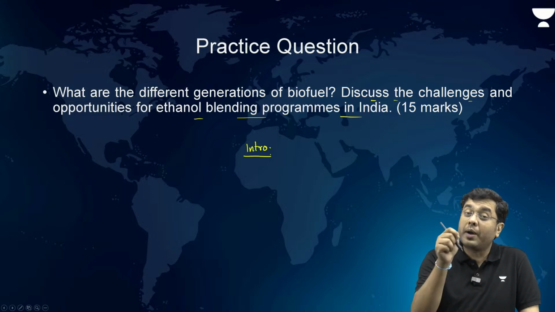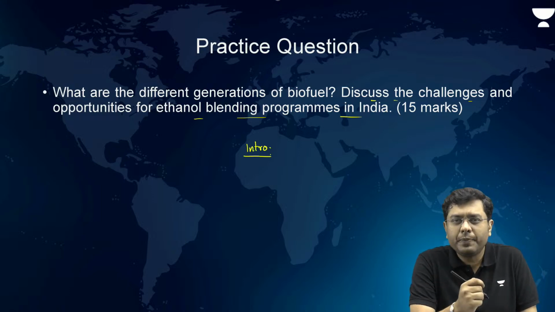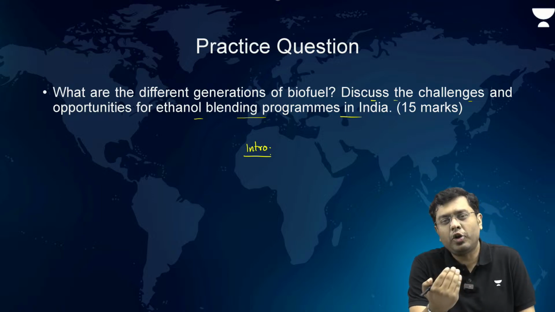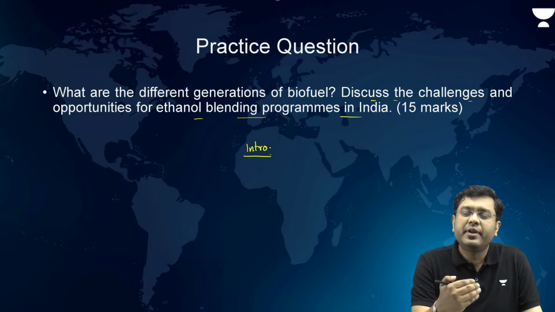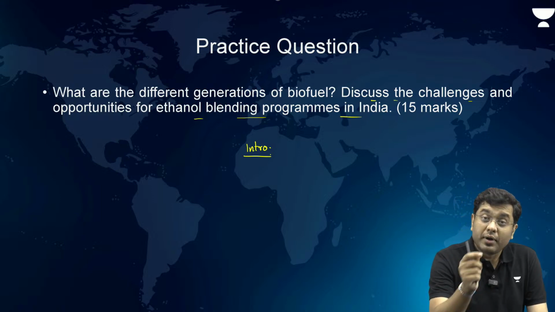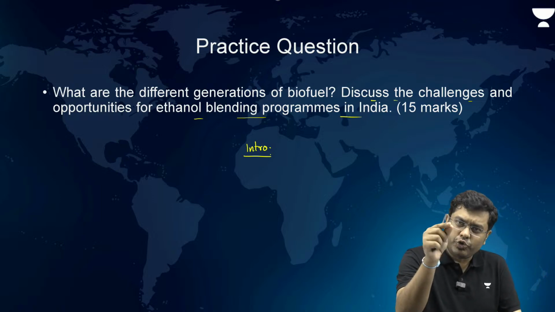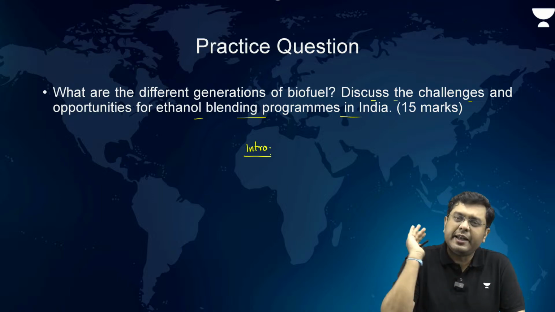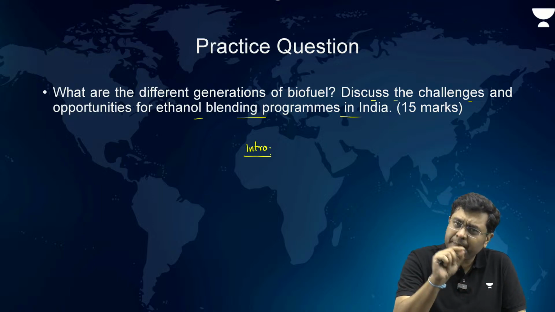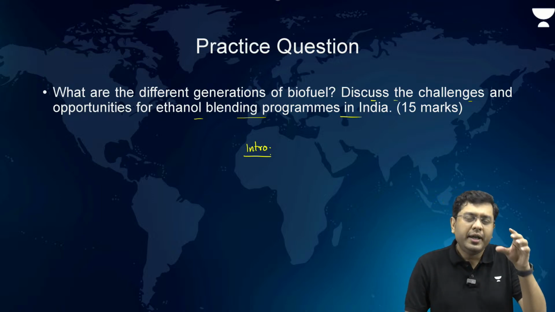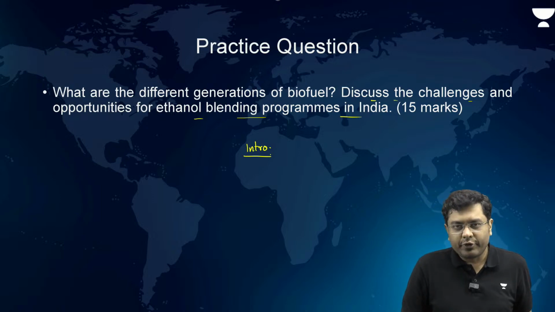In the introduction, you talk about the definition of biofuels. So biofuels, what are those? These are the fuel mixtures produced by biological methods and biological organisms, and the production is eco-friendly and is also climate friendly. That's it. Now, thereafter, if the introduction is too short, or if this definition is around 20-25 words, then go into the body and then write that biofuels are classified into different generations based upon their method of production, and then talk about the 4 generations of biofuel.